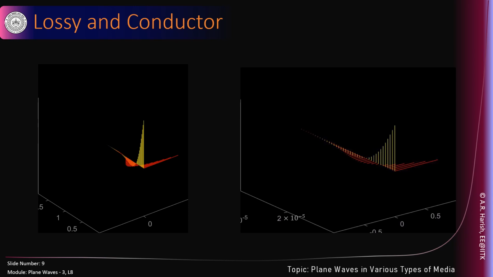In case of a good conductor, we'll see a similar behavior. Electric field and magnetic field decay very fast when they travel into the conductor, but this should be 2 times 10 to the power of minus 5 here, and it decays really fast. A few microns, it will just decay off. In this case, it will be a few thousands of microns, a little less than a millimeter. And if I play a video here, you will see very similar behavior. The field decays very fast as it propagates into the conductor. We hopefully will get to see this once again when we look at interaction between a plane wave and a conductor, if we get a chance there.